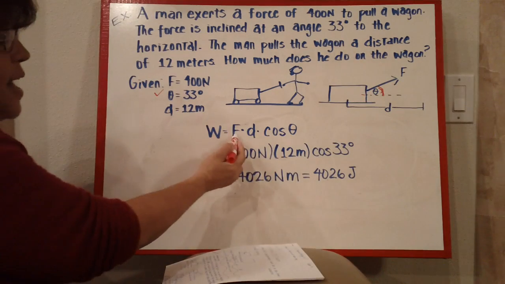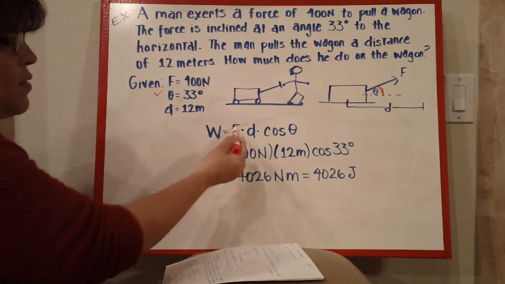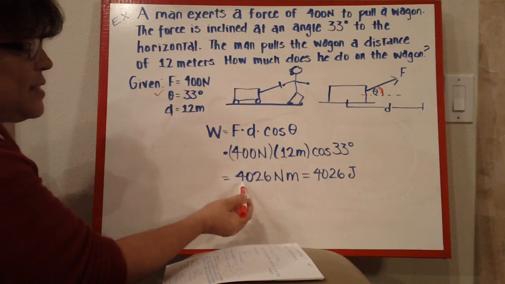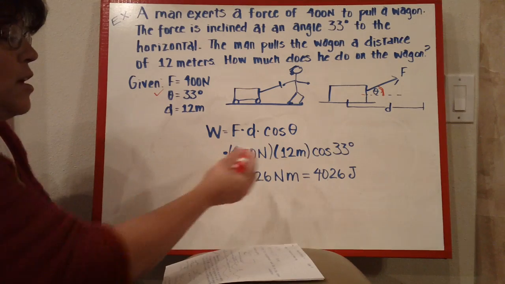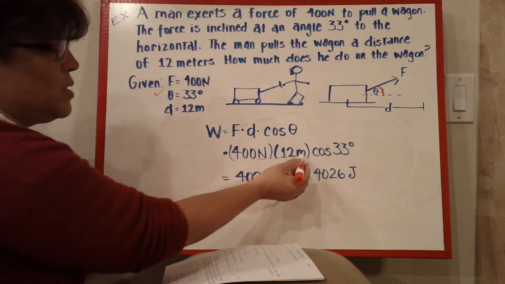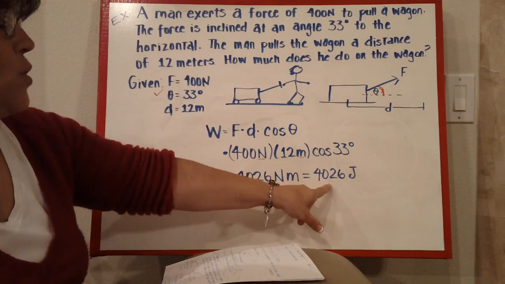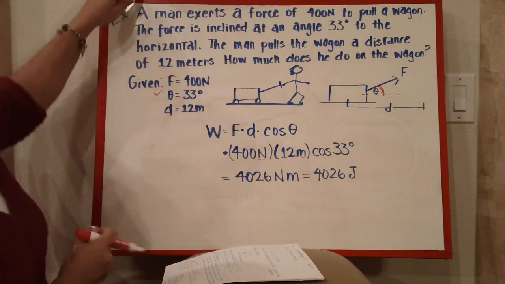Okay, so work is F D cosine theta: the force 400, the D is 12, the cosine of 33 degrees. It ends up to be 4026 newton meters. Here's the newtons, there's the meters, and a newton meter is a joule. So we have 4026 joules.